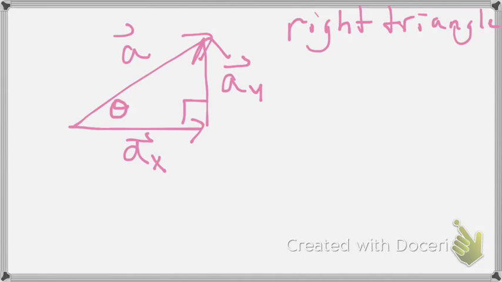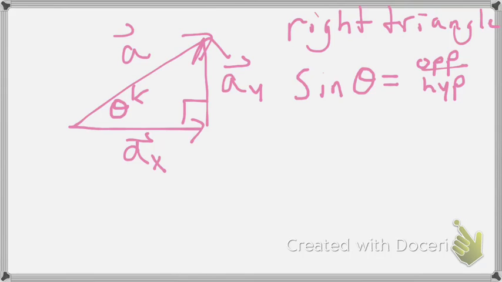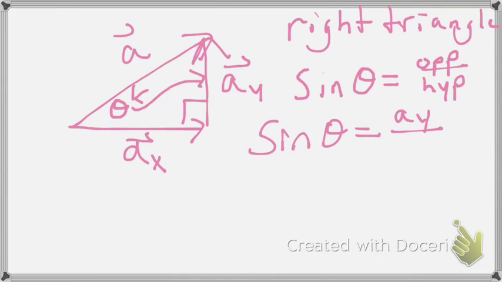A right triangle. When you draw in components, you are always drawing a right triangle, which means that our old friend sine, cosine, and tangent can come into play. So, as a quick refresher here, the sine of an angle is equal to the opposite over the hypotenuse. So in this case, if we're interested in that angle, theta, we could say that sine of theta is equal to the opposite side, A sub y, over the hypotenuse, which is A.